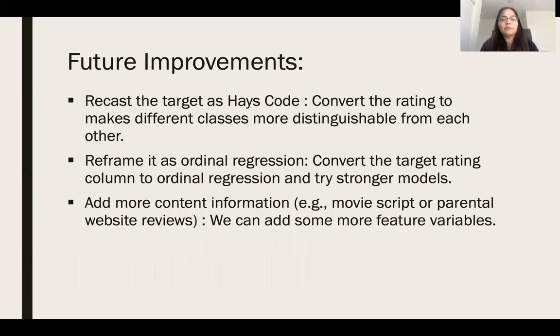What could be the future improvements for this project? We could recast these target variables into something which can help us segregate between these ratings more strictly. Second is that we can reframe this as an ordinal regression problem, change this target variable into ordinal regression and try other models. And the last thing that we could improve is that we add more content information. We could add more features, for example, the parental website reviews, etc., which could help the model predict more effectively between these different ratings. That would be all.